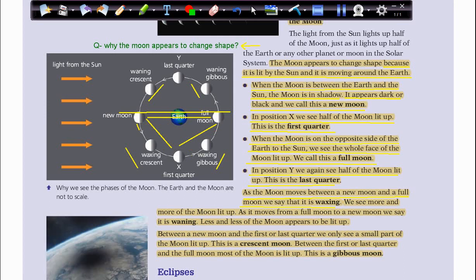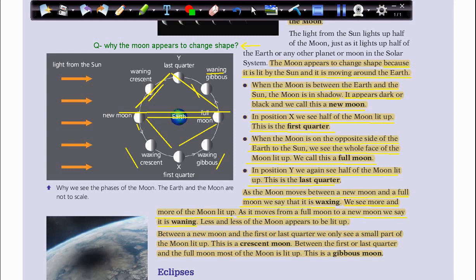But from the full moon to a new moon again, we call it waning. Okay, so as the moon moves between a new moon and a full moon, we say it's waxing. We see more and more of the moon lit up. As it moves from a full moon to a new moon, we say it's waning.